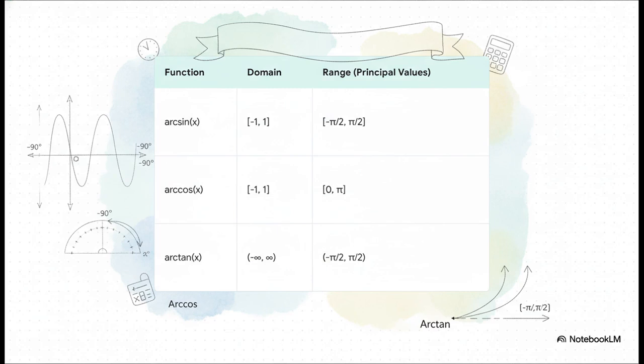For arc sine, we promise to only give back answers between -90 and +90 degrees. For arc cos, the answers will always be between 0 and 180 degrees. These are what we call the principal values. And this is exactly why your calculator doesn't just freeze up when you ask for an inverse sine. It knows this rule and gives you that one, single, agreed-upon answer.